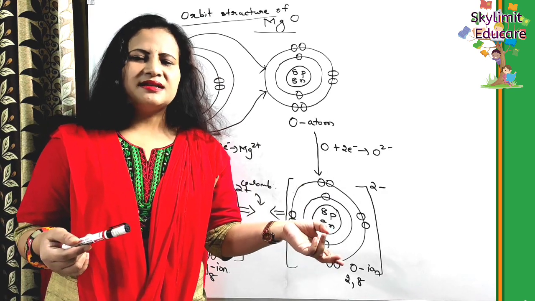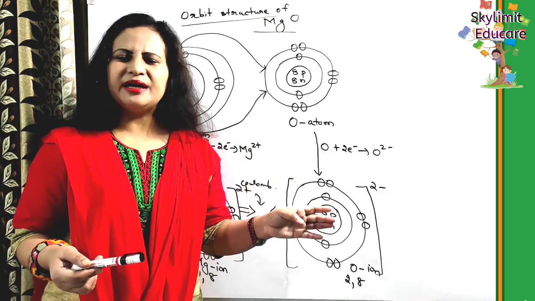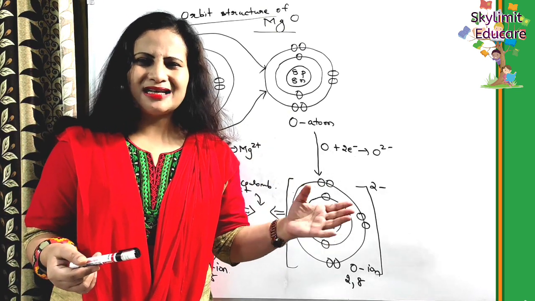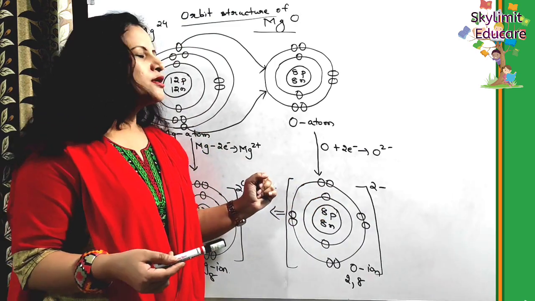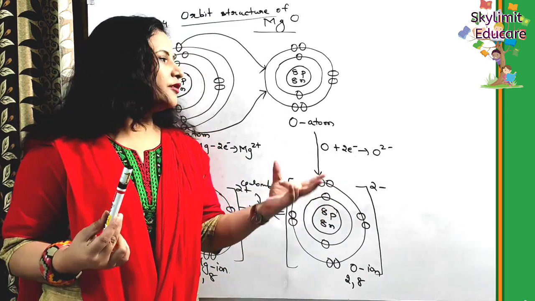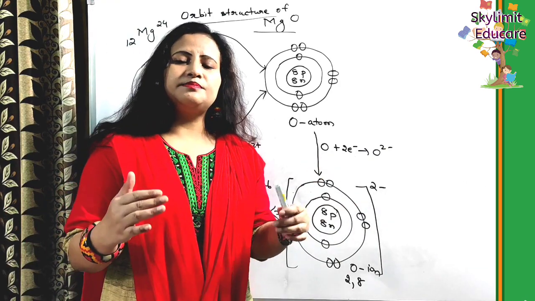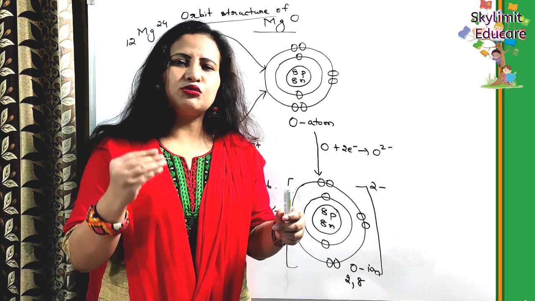So students, you can try this, try writing the orbit structure of various other ionic compounds, okay? And since you can see here, it's not very convenient to draw the orbit structures, takes a lot of time. So for that reason, we have another way of representing this formation of ionic compounds, that is by the Lewis symbol, or it is also called as the electron dot symbol.